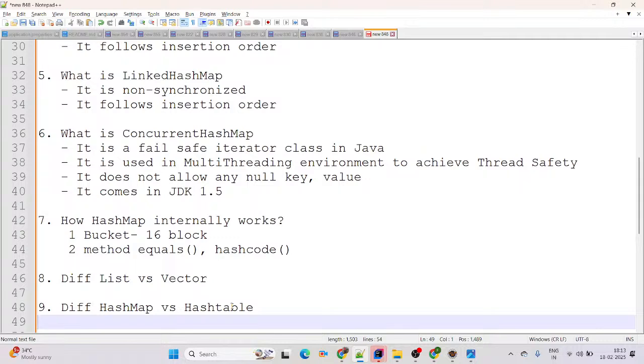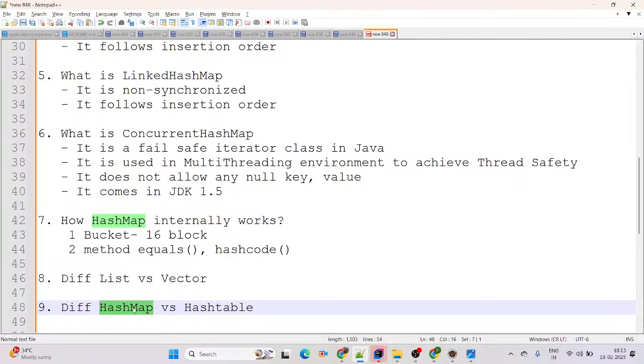This is very commonly asked interview question: differentiate HashMap versus Hashtable. HashMap, you can simply say, is a Java class that comes in Java 1.2. This is part of our Map interface. And Hashtable is the legacy class available there.